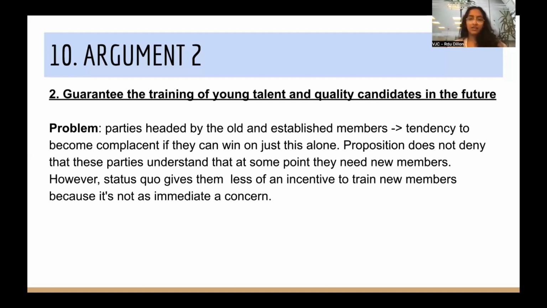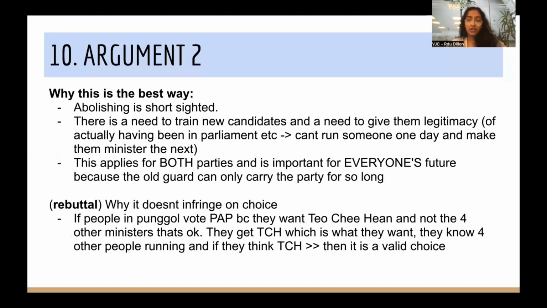We already have an incentive to train them well, and this system is the only means by which they are able to get that legitimacy for them to be able to meaningfully contest for stronger positions in the future. I think it's important for opposition to argue that this applies to both parties, right? Not just the PAP. I think it's also important as opposition parties develop that they do focus on training these new candidates in. So the same idea of piggybacking can be applied to opposition parties.